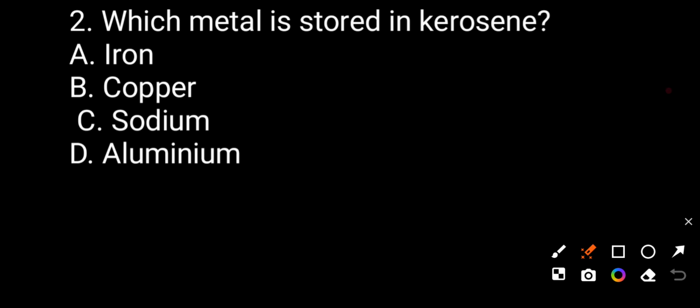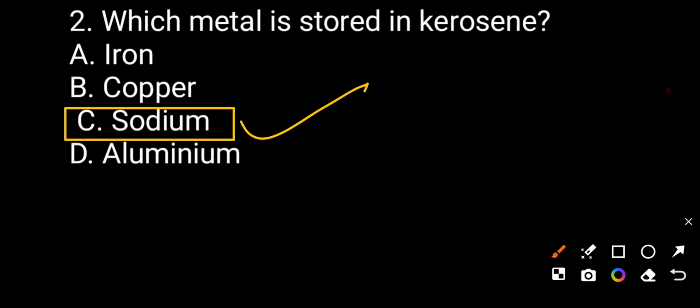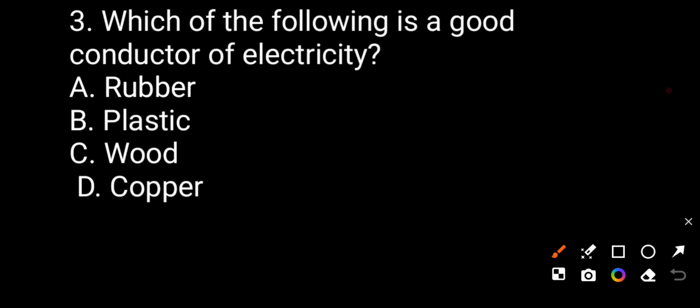A, iron. B, copper. C, sodium. D, aluminum. The correct answer will be sodium. Sodium is the metal which is stored in kerosene oil because sodium reacts with the air and forms sodium oxide, because sodium is a more reactive element. Now we see question number three.